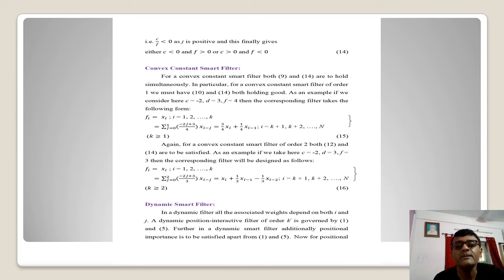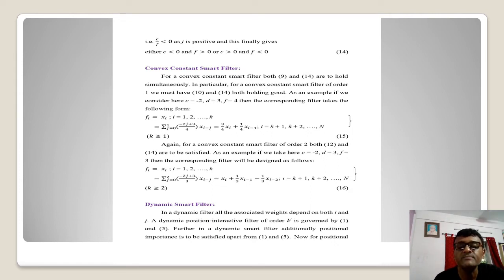If we want to have the convex constant smart filter, what is happening here? We are taking one example here, C as minus 2, D as 3 and F as 4. This is going to give us this result accordingly. This is one demonstration that is being done. For a convex constant smart filter of order 2, let us take the values C as minus 2, D as 3 and F equal to 3. This is going to give us this equation as 16.